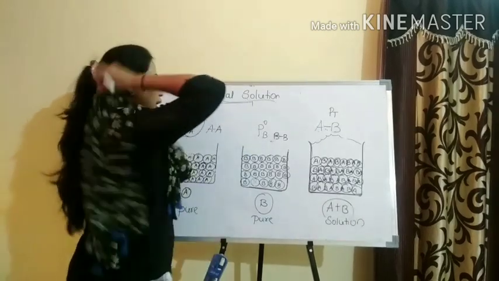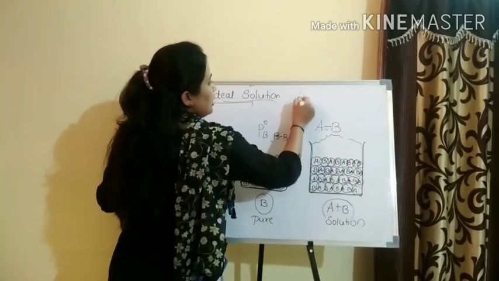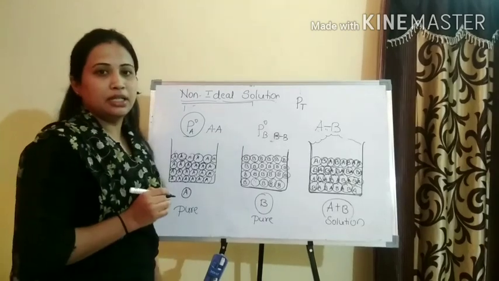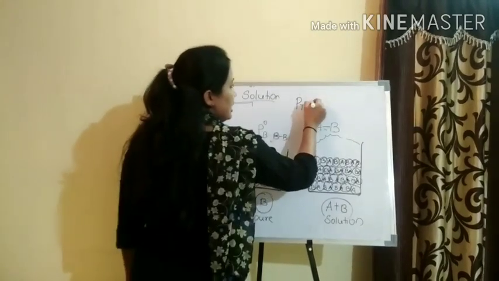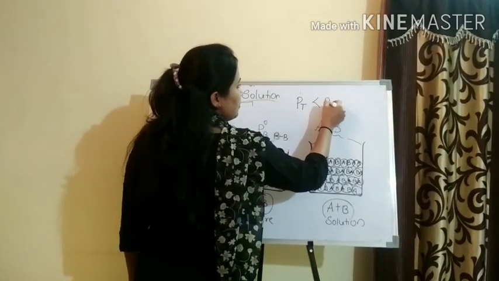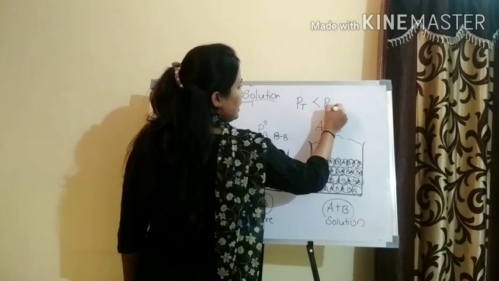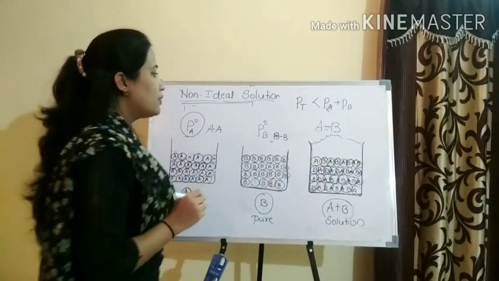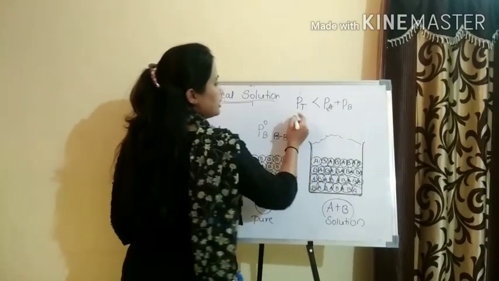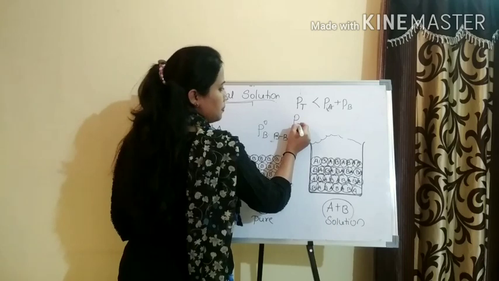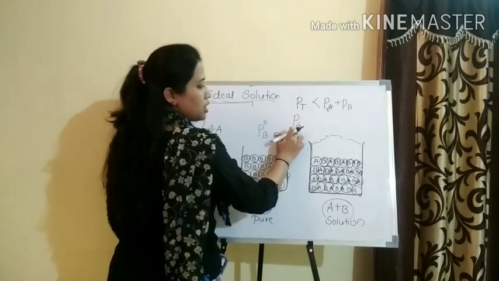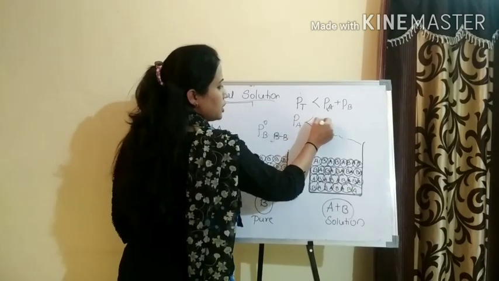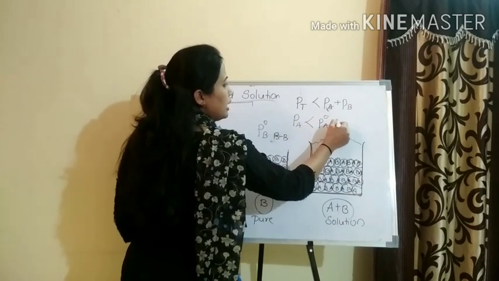I could write for the negative deviation that P total obtained after mixing is less than PA plus PB. Or I could write that PA, the partial pressure of the A component obtained, is less than P naught A into XA.